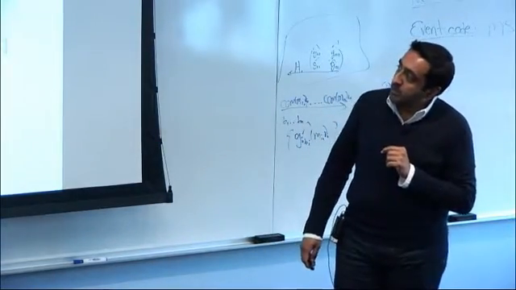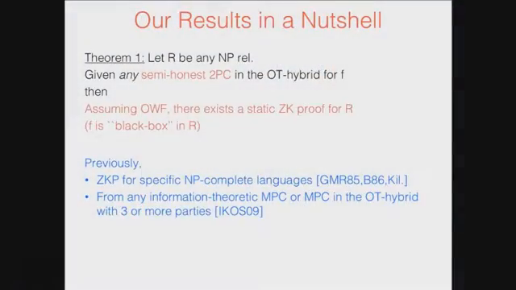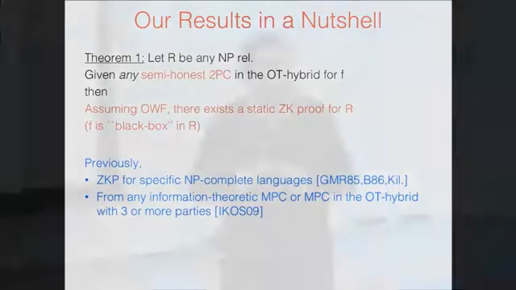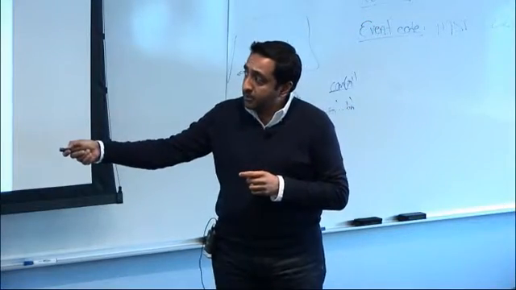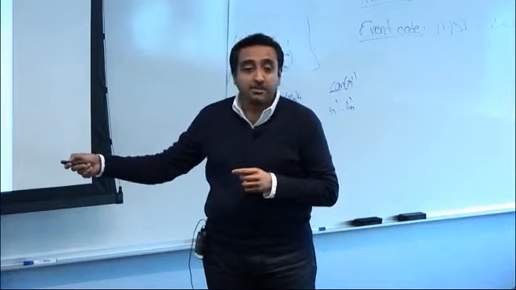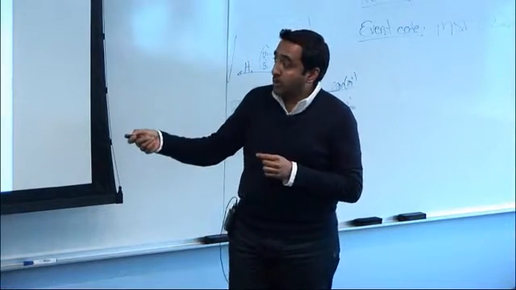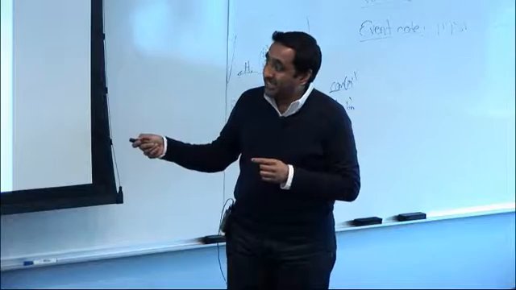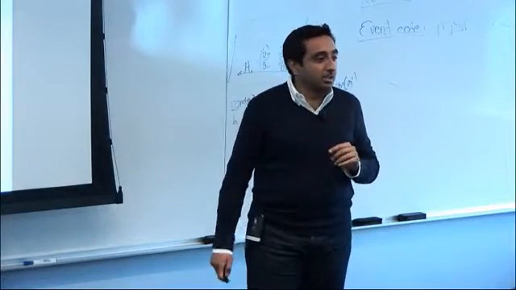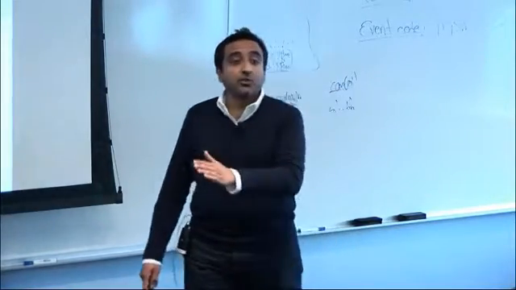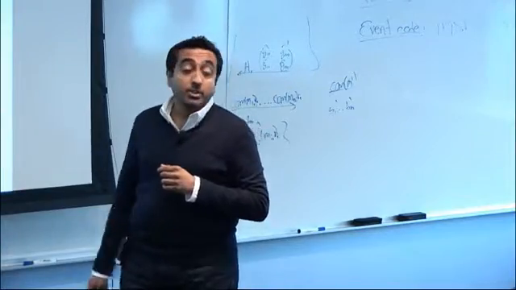Now, the second one, which is also a very seminal result in the space, shows that if you start from any information-theoretic multi-party computation protocol, or an MPC protocol in the OT hybrid with three or more parties, you can transform this using a generic compiler to a zero knowledge proof.